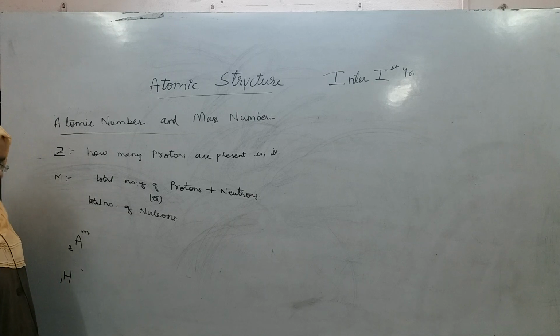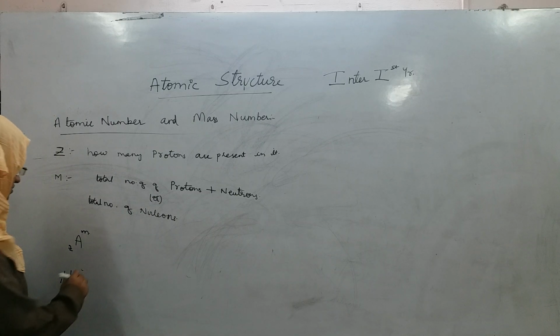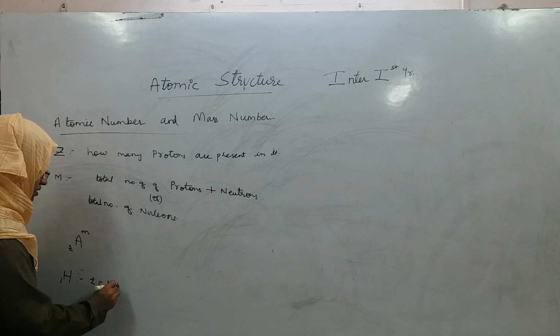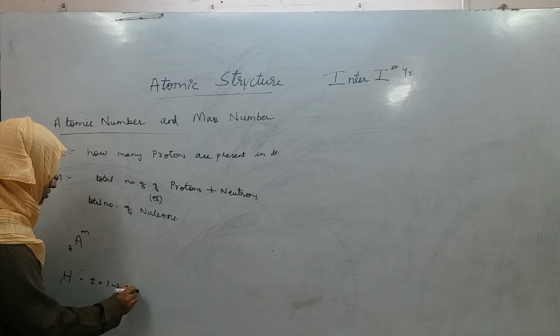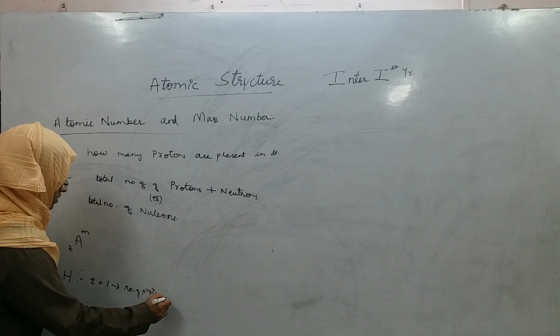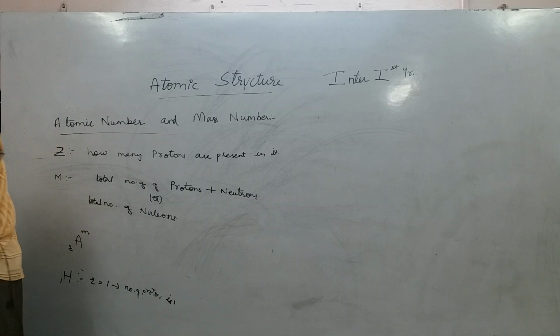Hydrogen. This is the atomic number, which means how many protons are present inside hydrogen? Atomic number is 1. That means the number of protons is 1. It has 1 proton.